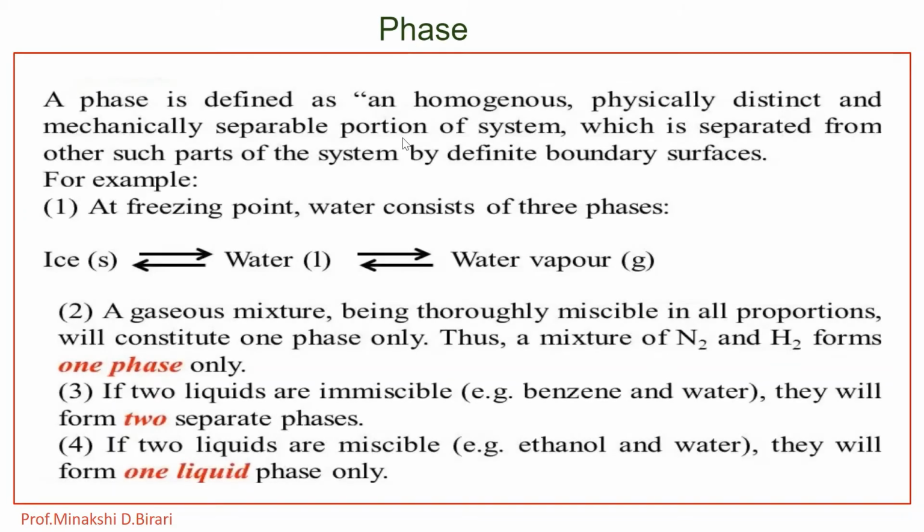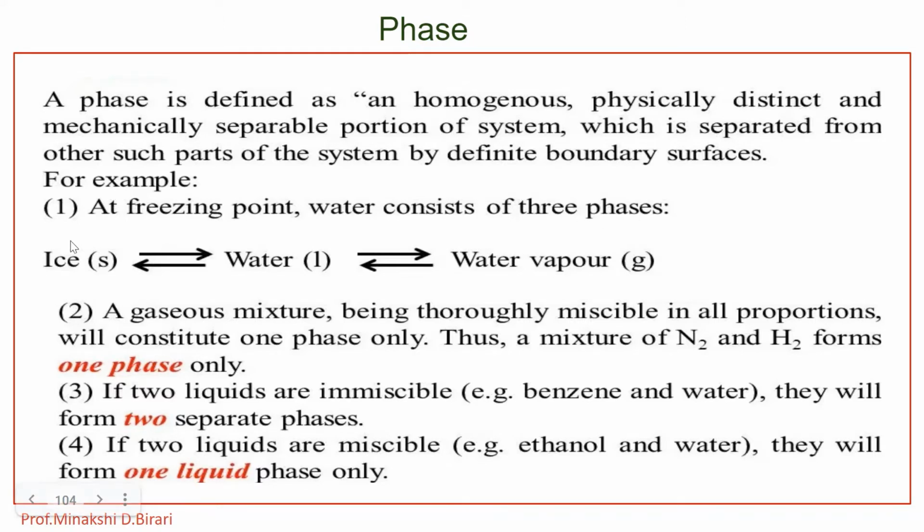Then a phase. Phase is defined as a homogeneous, physically distinct and mechanically separable portion of a system which is separated from other such parts of the system by definite boundary surfaces. For example, at freezing point, water consists of three phases. What are they?